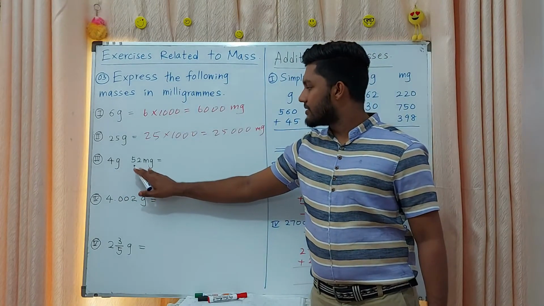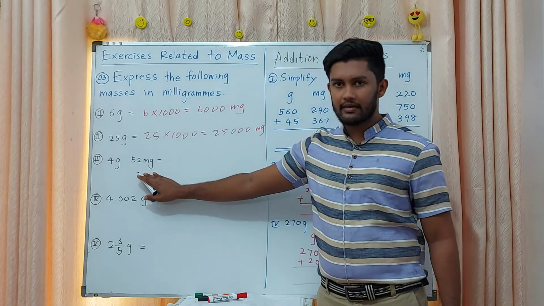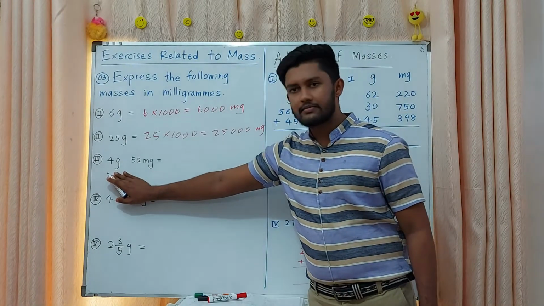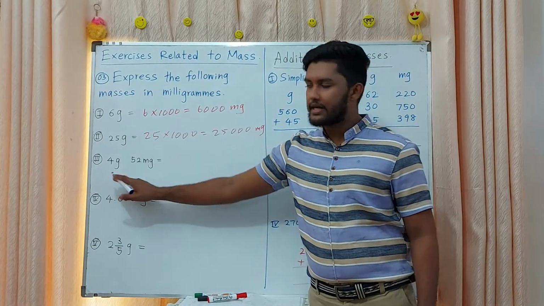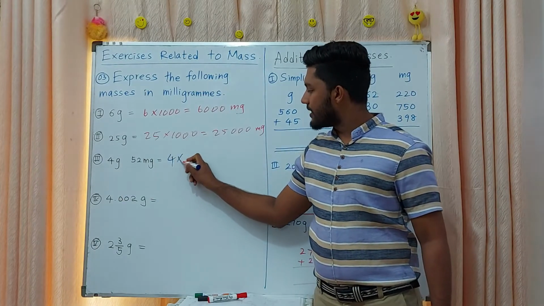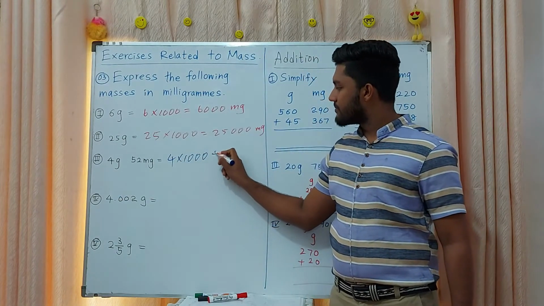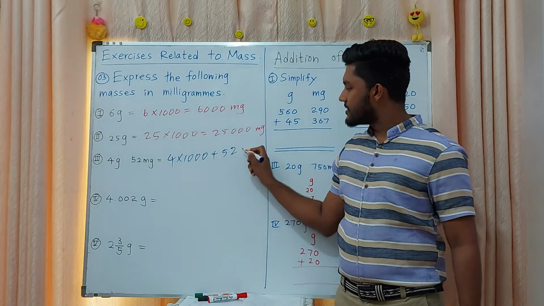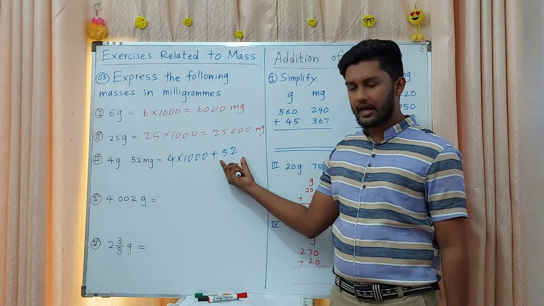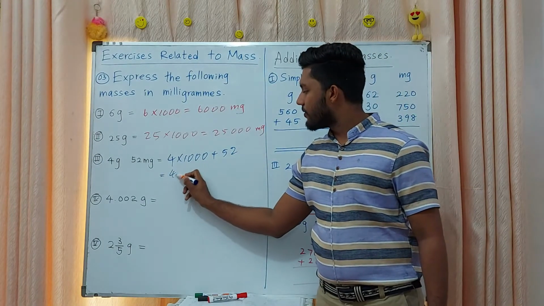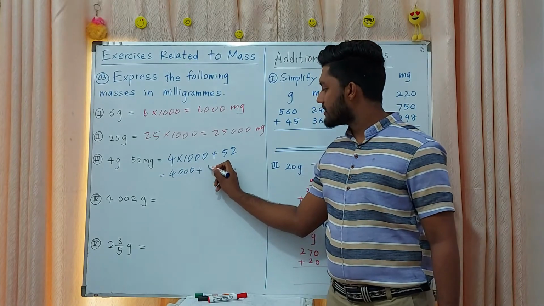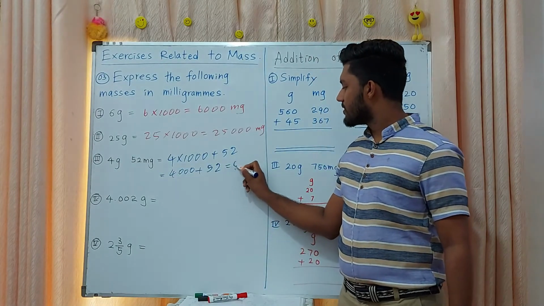4 grams and 52 milligrams. That means they have given 52 in milligrams already. This 4 grams you want to convert into milligrams. That means 4 into 1000 plus 52. This is already in milligrams. Here 4000 plus 52.